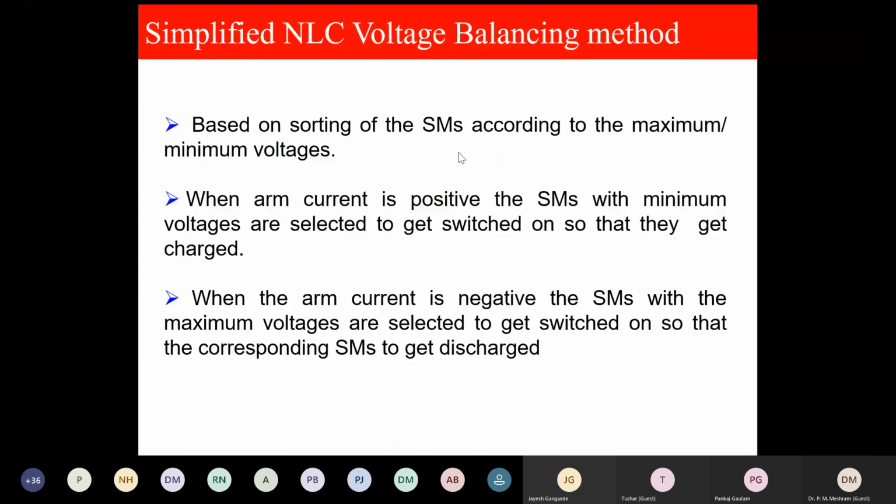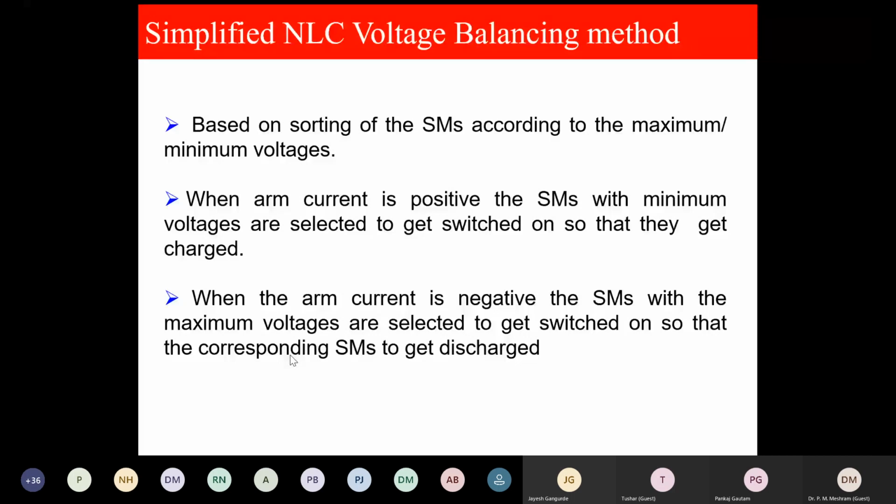Based on sorting, we will sort the SMs. When the arm current is positive, SMs with minimum voltages are selected to get switched on so that they get charged. When the arm current is negative, meaning the current is coming out of the capacitor, the maximum voltages are selected to get switched on so that the corresponding SMs get discharged. Now, participants, please remember, when the current goes in, it charges. When the current goes out, it discharges. So how do we select submodules for the balancing?